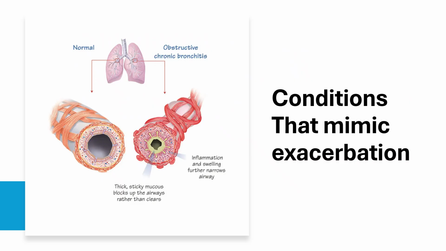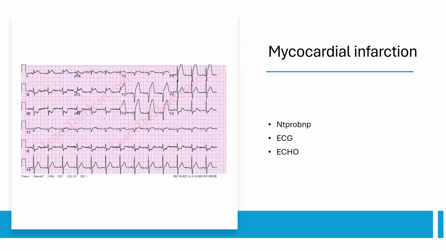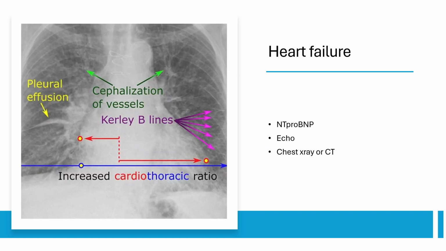There are conditions that mimic exacerbation. One is pulmonary thromboembolism. Do a D-dimer while scoring, and a CTPA; this CTPA shows a saddle thromboembolism. This is the case of STEMI with ST segment elevation and ST segment depression, which can be determined by ECG, echo, and NT-proBNP.